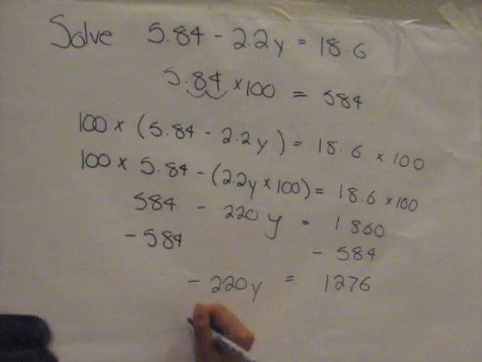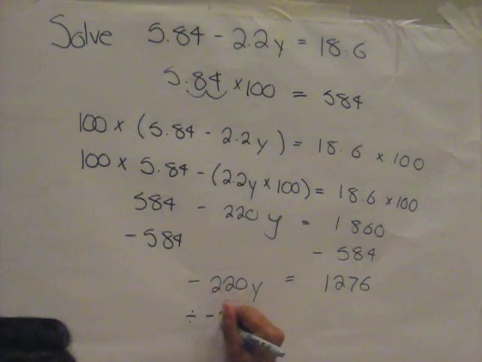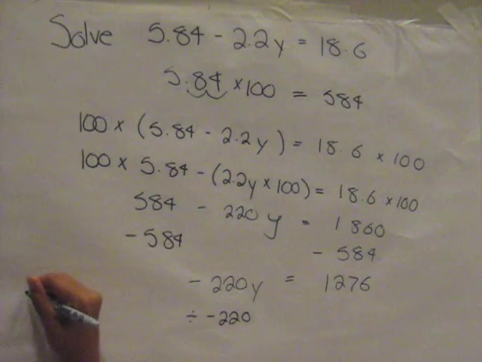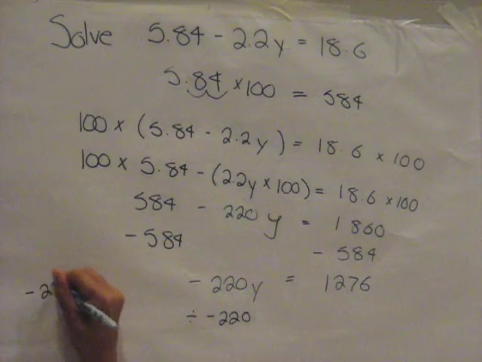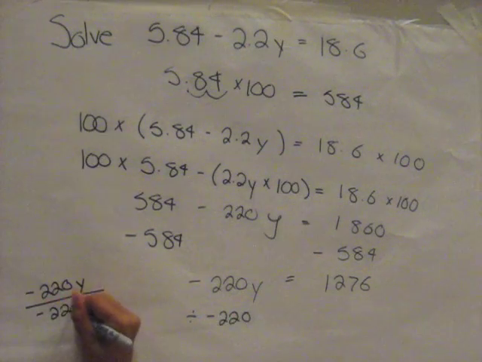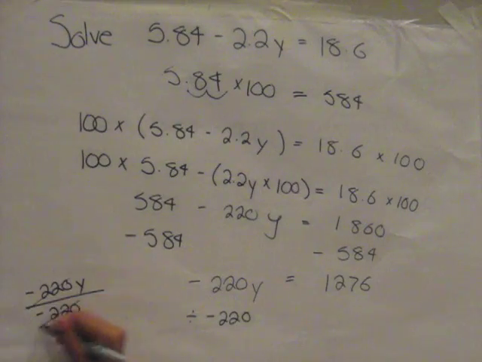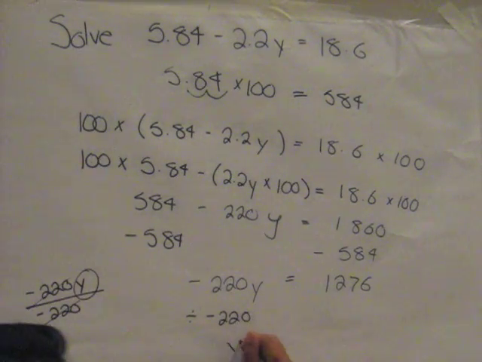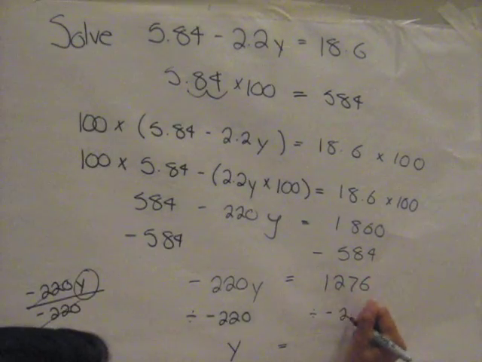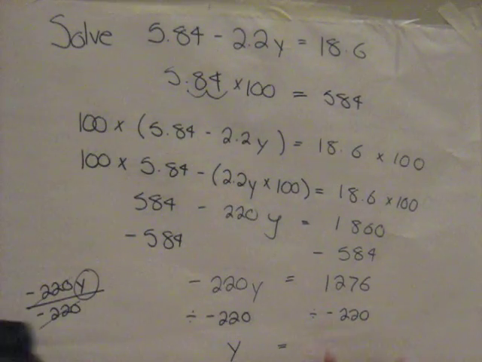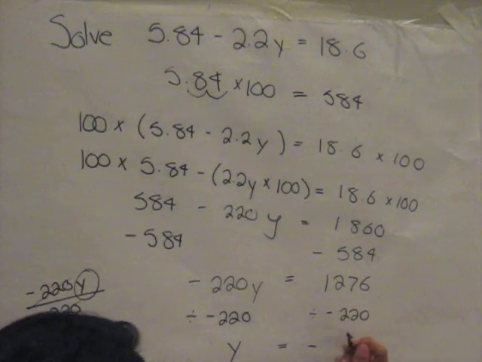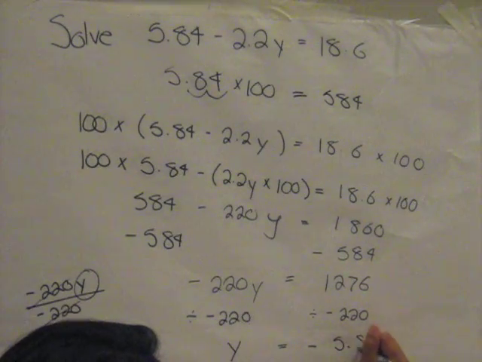So we're going to have to divide it by negative 220. So negative 220y over negative 220 cancels out, and you are left with y. And then you're going to have to divide this by negative 220 as well. This is a positive, and you're dividing it by a negative, so it's going to be a negative. And the answer is negative 5.8.